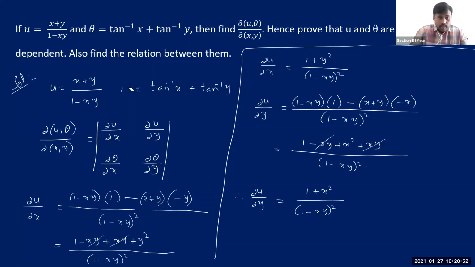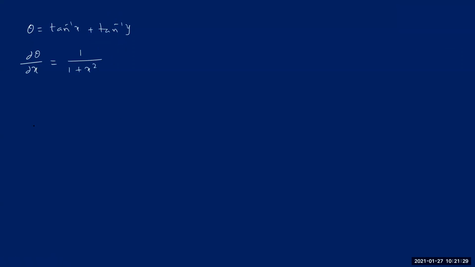Then, sorry, this is theta. Now see, if you differentiate theta with respect to x and y, right? I'm just moving on to the next slide. Now see what you are given. Theta is equals to, you are given it as tan inverse x plus tan inverse y. I'm just trying to differentiate this with respect to theta. So it is dou theta by dou x is equals to, how much it is? Tan inverse of x, differentiation of tan inverse x is 1 by 1 plus x square. And then tan inverse y is a constant because you are differentiating with respect to x, so its derivative is simply 0.